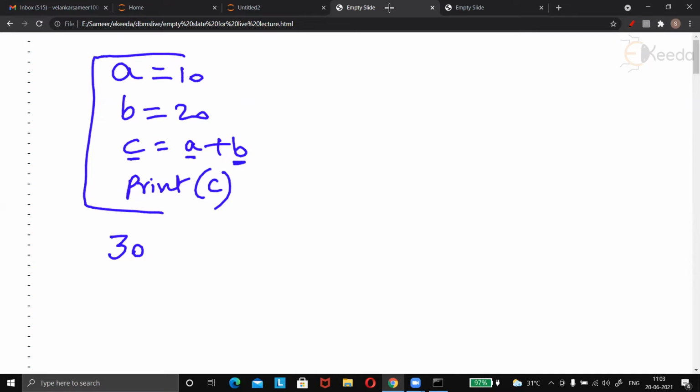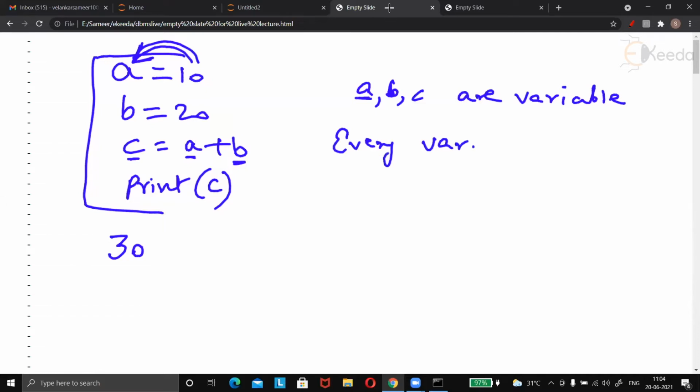We said that A, B, C are variables. A variable is nothing but something which can store a value. So A is a variable, so it stores a value. Additionally, a variable can change its value. We can increase, decrease the value. That's why it's called a variable. Second thing we understood is that every variable, I'll write in short, every variable has a data type.